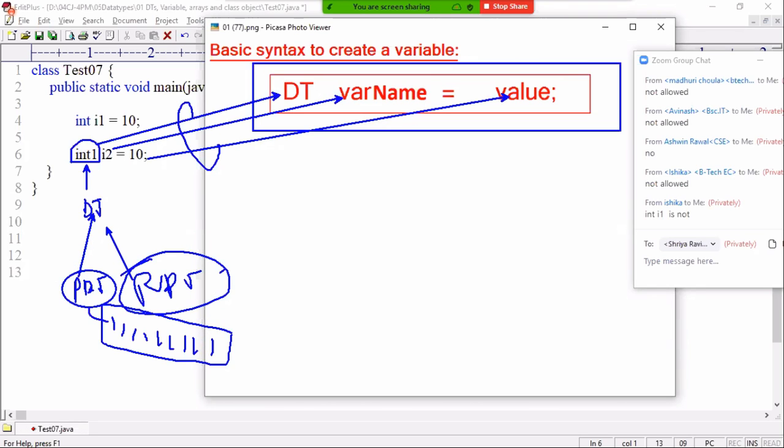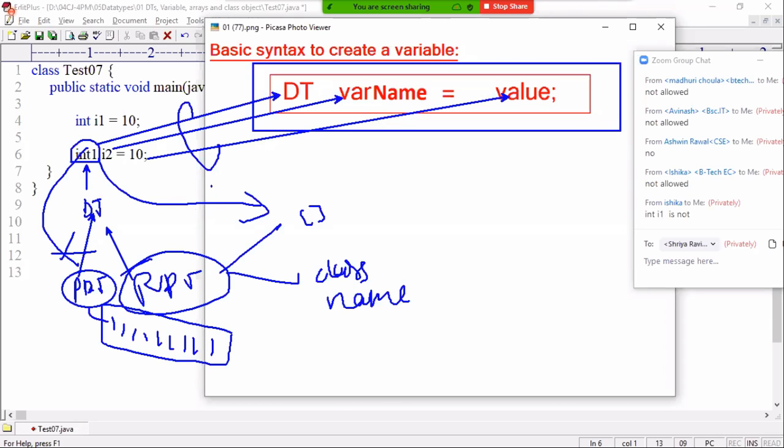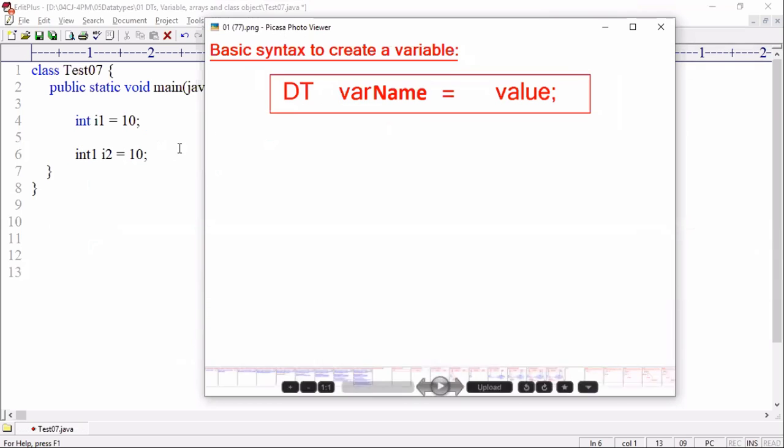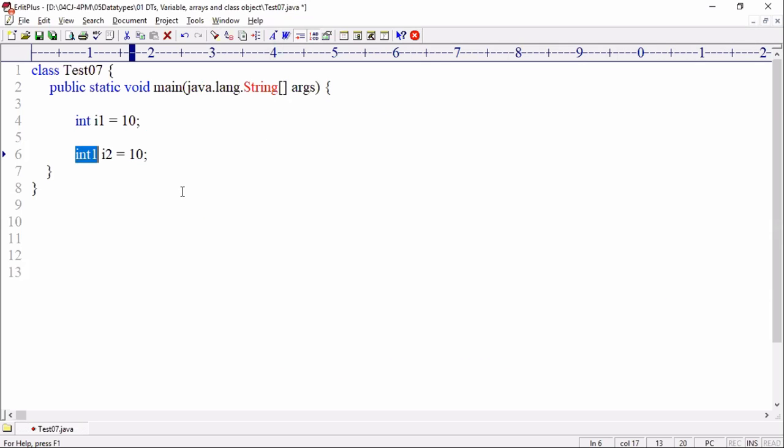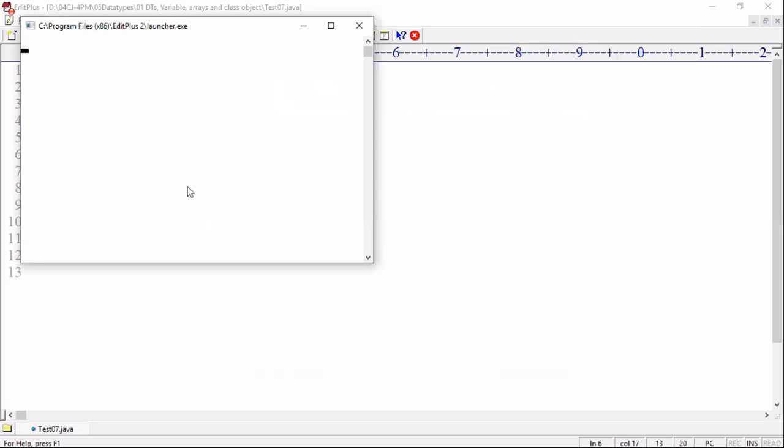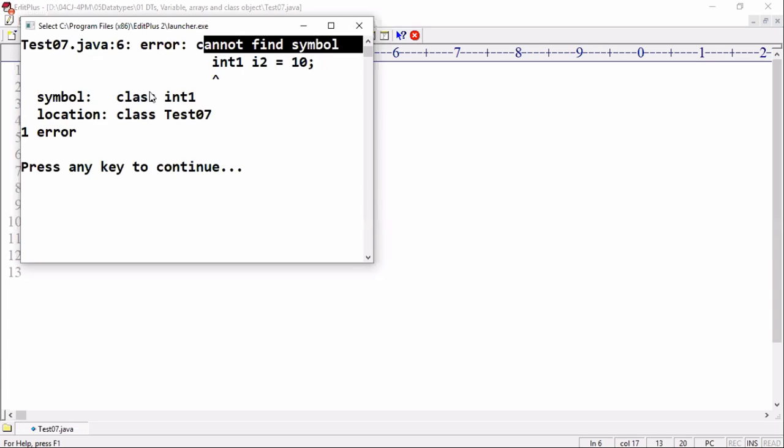How many reference data types are there? 2. Array, which means square brackets must be there, and class. Class means just a name, one name. Now this "into one" does not match primitive types and does not match array, so what remains is class. The compiler software will assume "into one" is a class and throws the error: cannot find symbol, class into one.